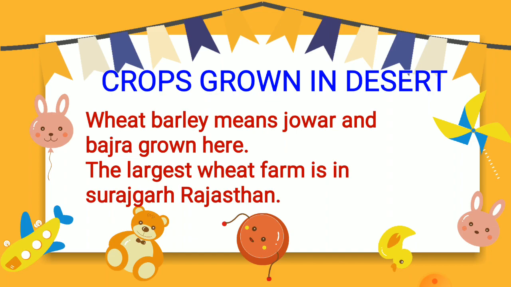There is the largest wheat farm in Surajgarh, that is in Rajasthan. Besides, a lot of other crops are grown here like maize, barley, jowar and bajra. Besides wheat, they also grow maize, barley, jowar and bajra.